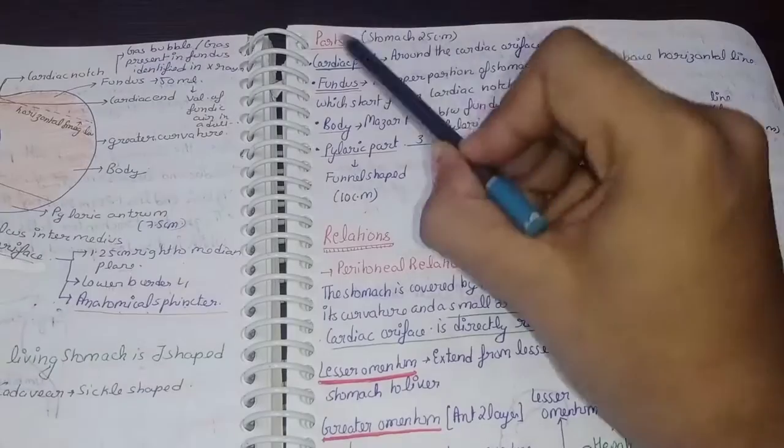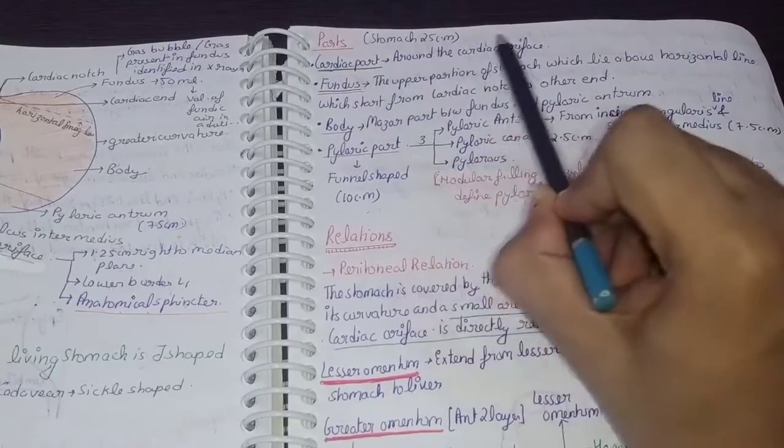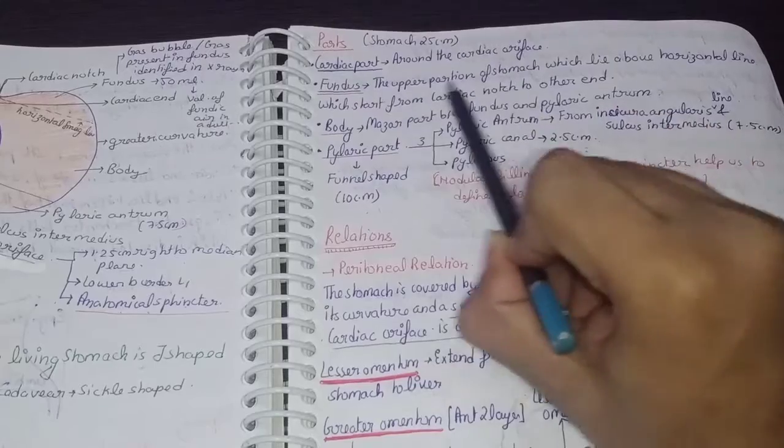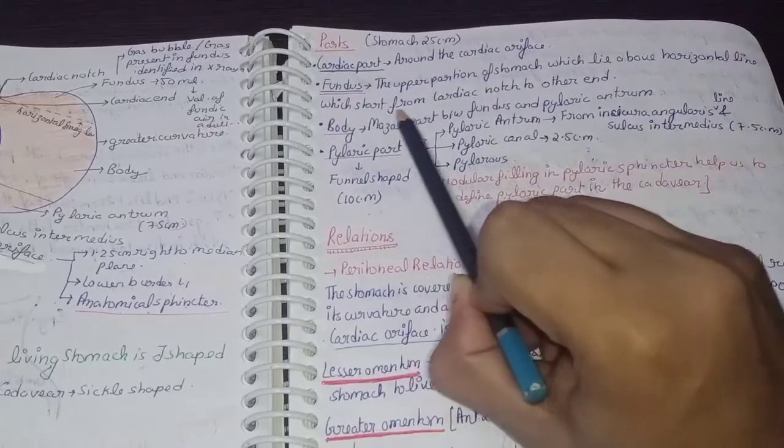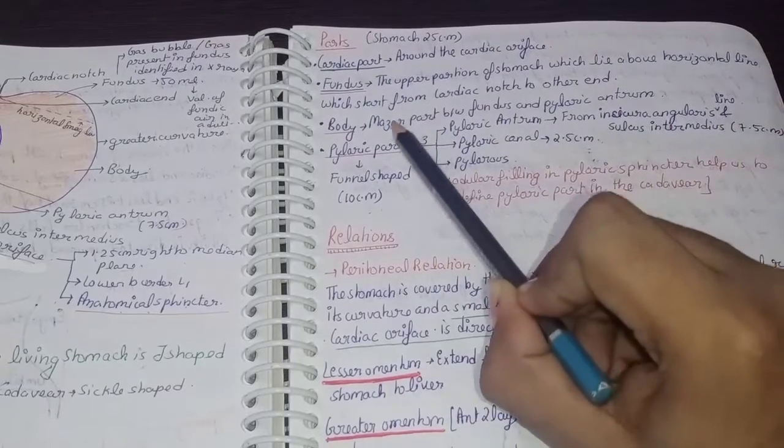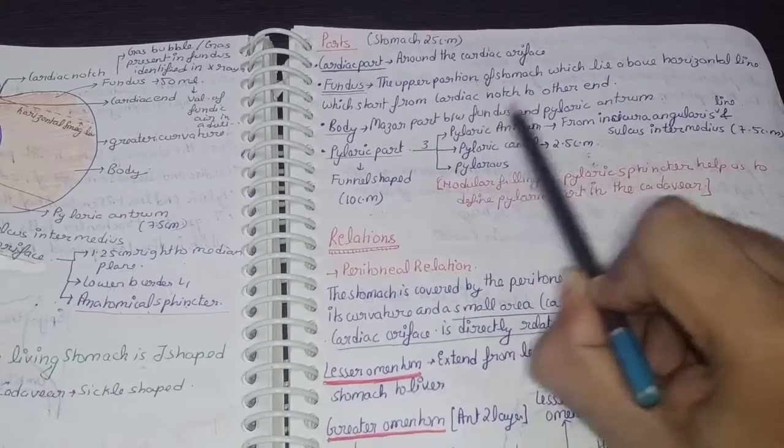Now, as the stomach consists of different parts, first of all we'll talk about the cardiac part. It is around the cardiac orifice. Fundus is the upper portion of the stomach which lies above the horizontal plane, which starts from the cardiac notch to the other end. Then the body forms the major part between the fundus and the pyloric antrum.